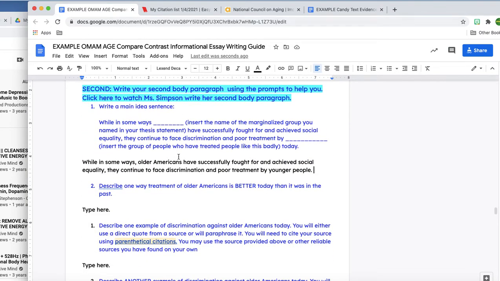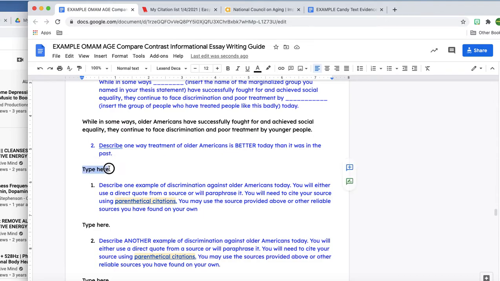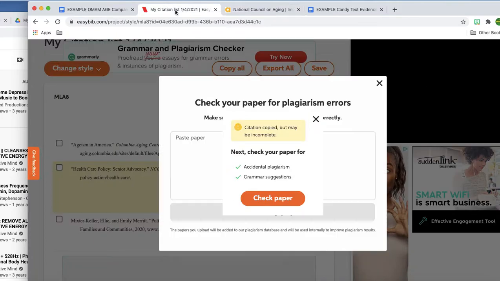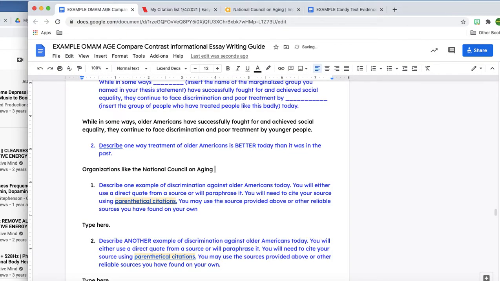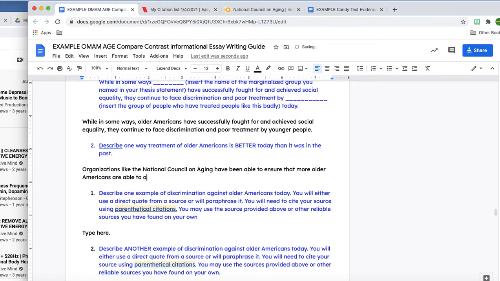So I'm going to say, organizations like the National Council on Aging have been able to ensure that more older Americans are able to access health care by improving access to Medicare enrollment.